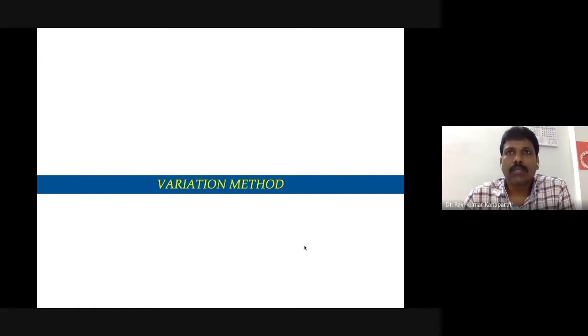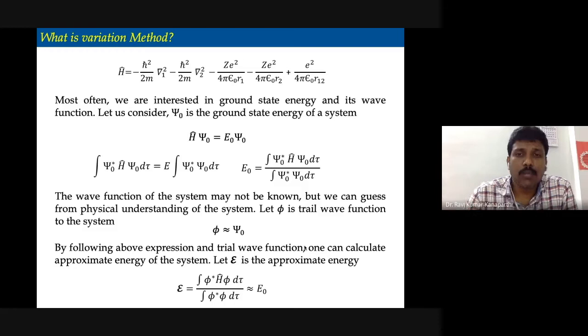So all these computational chemistry software, one way or the other, depend upon the variation method. What is the variation method? Well, in this method, as I already pointed out in the last class, most of the time we may not be interested in the exact solutions of the molecule or atom we are dealing with. It is enough if we are able to compute the ground state energy of the system, and also its corresponding wave function, right?